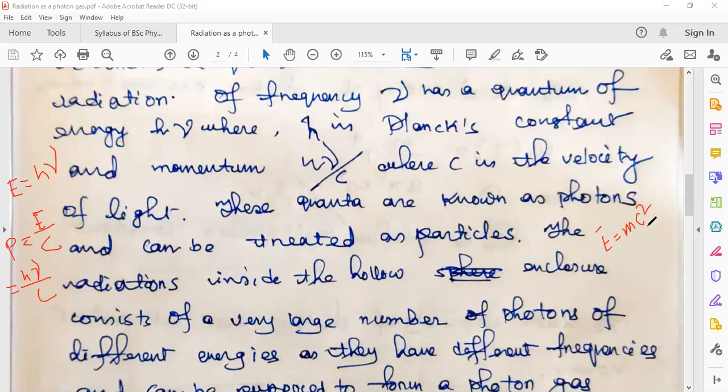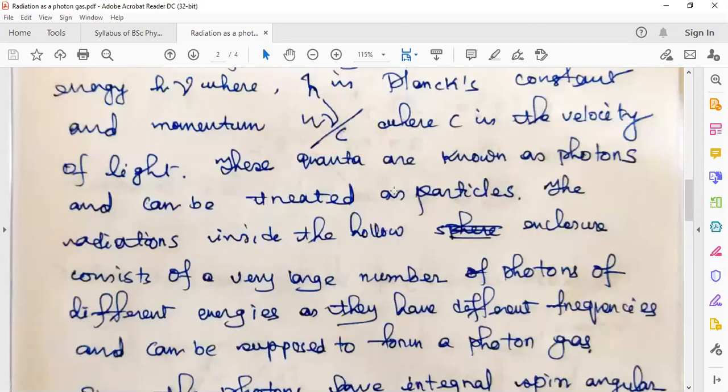So E equal to mc square. So P is equal to mc square over c. mc square over c is mc. So mc is the momentum, okay? Mass into velocity. But again, P equal to mc. So if you just simplify, E equal to h nu also, E equal to mc square, and also E equal to h nu. So when it is about calculating the momentum, we can write P equal to h nu over c. Okay. So that is how this momentum expression we get.